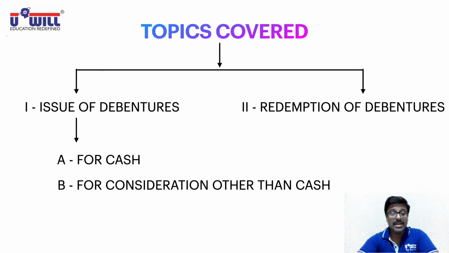Okay, so I repeat, issue of debentures for cash means you get cash, you give debentures. Issue of debentures for consideration other than cash means you get assets, or if you take over the business, you get assets and liabilities, and against that you give your own debentures. So pause the video and write down this chart.